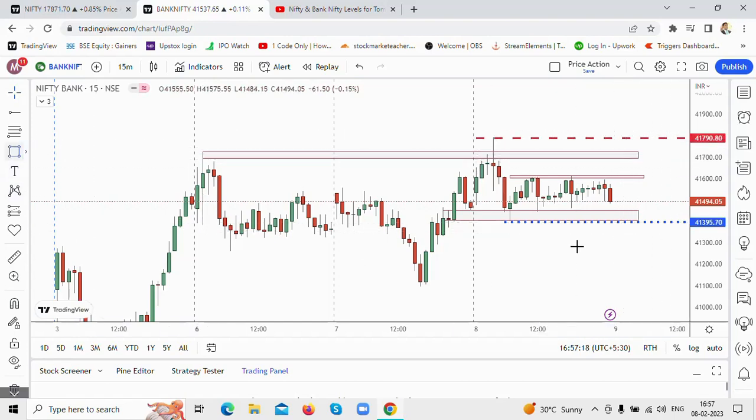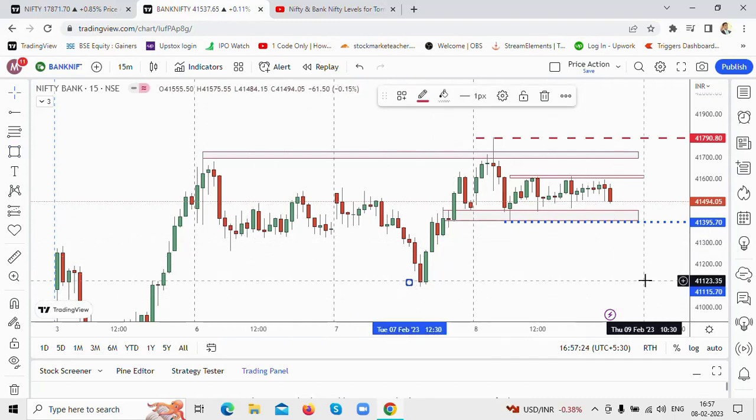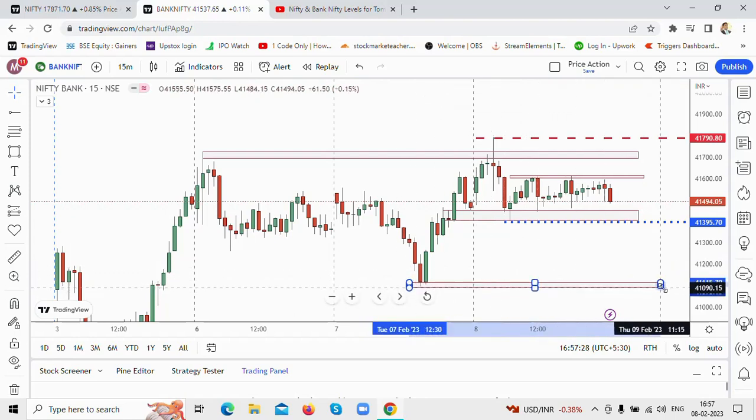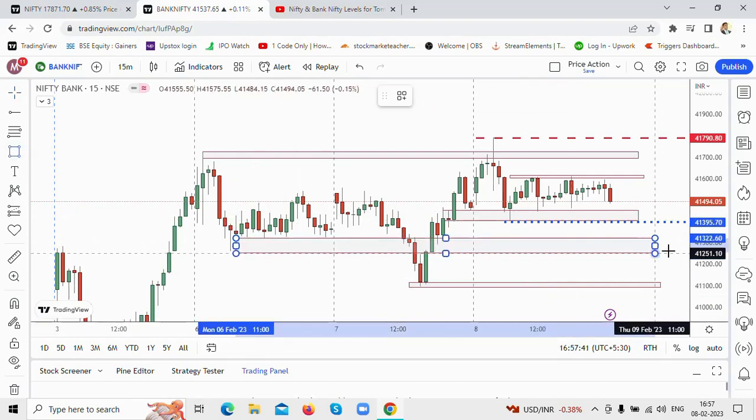Okay, now where else could it find support? Now the support could be found, this is a strong support here around this level. On Bank Nifty, you can see the price making a major move from this level, 41,090 to 41,120 levels, a huge move from this level. So this is a strong support for it. We don't know whether it will come down here to this level. Okay, and there is another support level here.